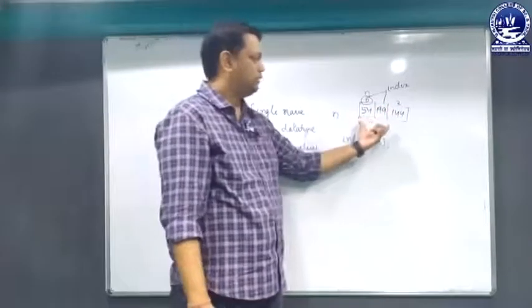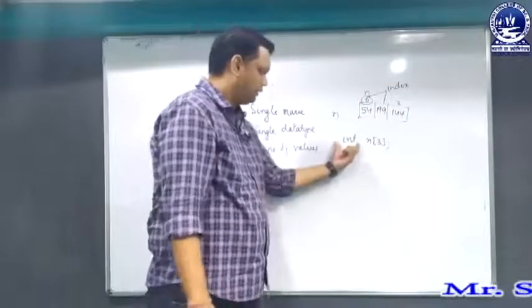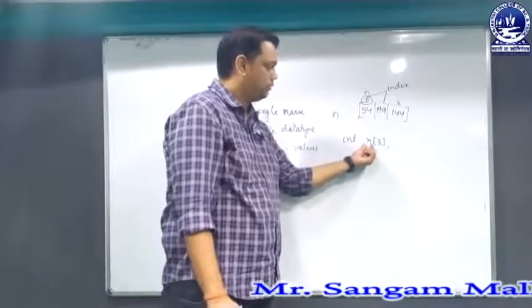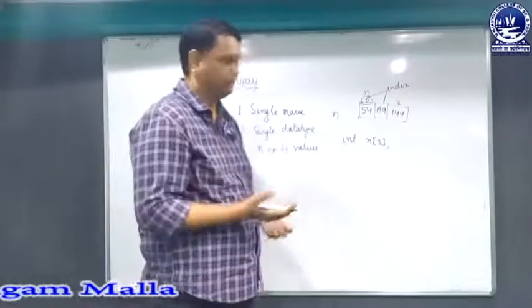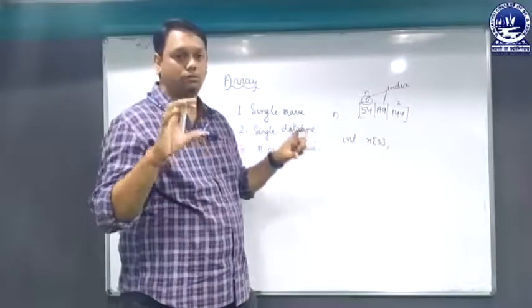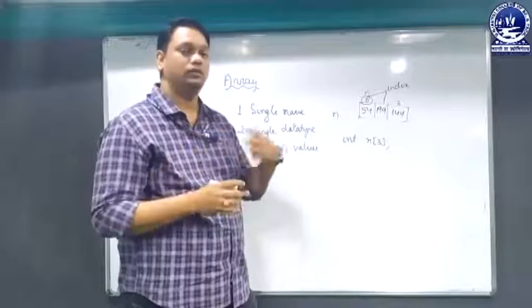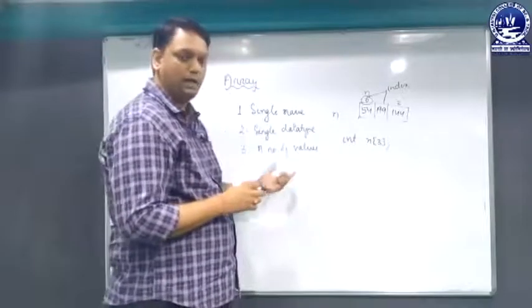So this is the general form of writing the array. Here we have a single data type, a single name, and we have to specify the size of the array. Size of the array means the number of blocks, or the number of values, that we can store in an array. So this is all about the array.